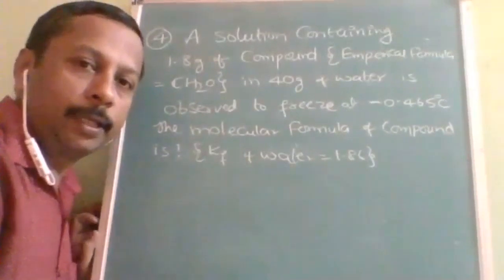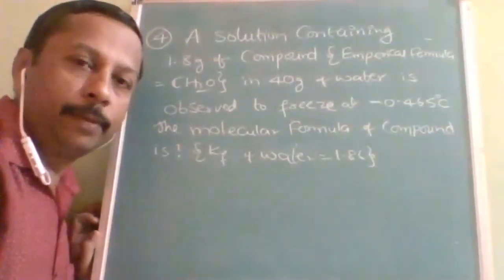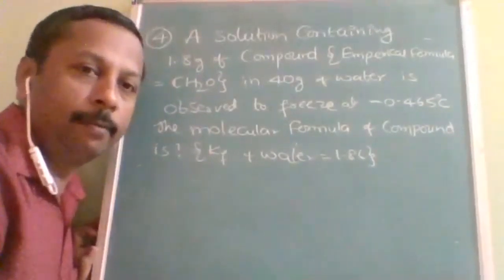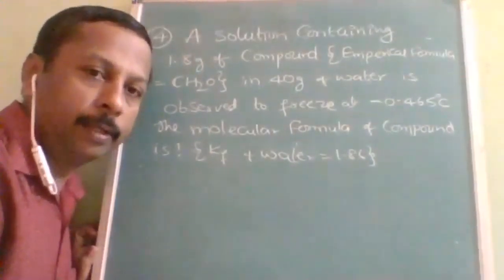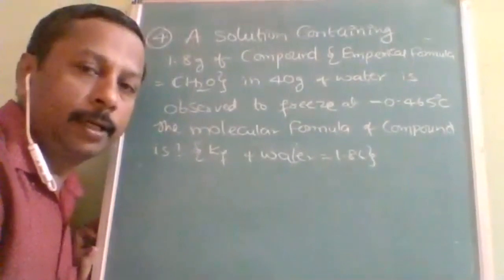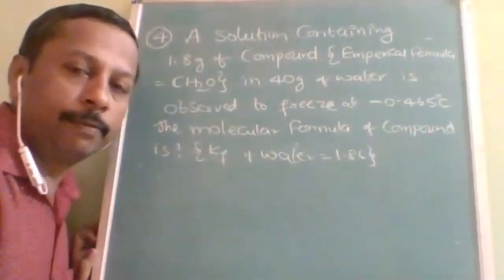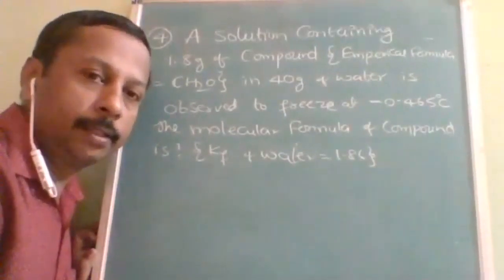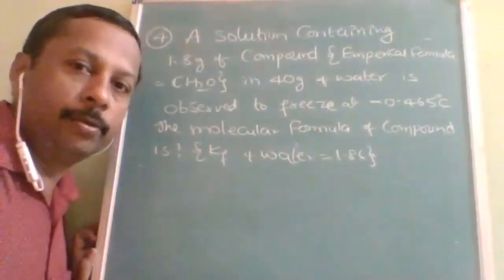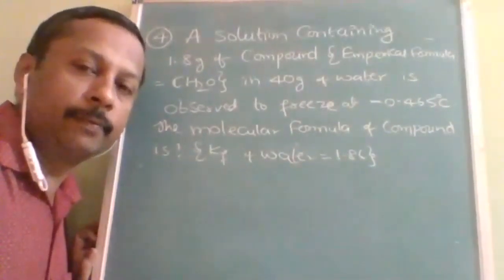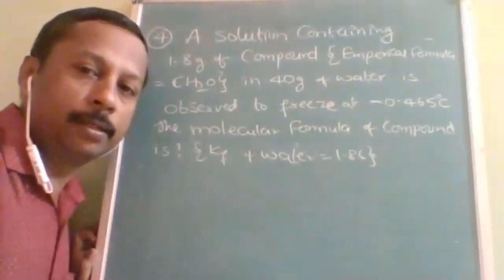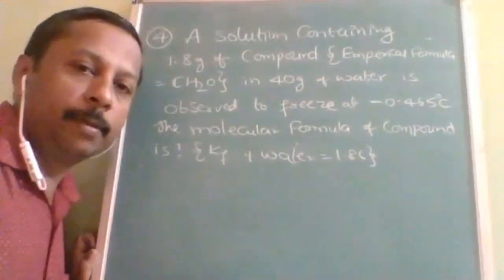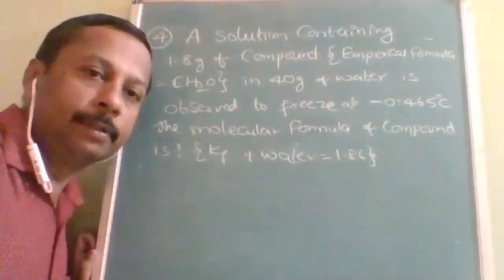The question says a solution containing 1.8 gram of a compound, and the compound's empirical formula is given. See, one more new model. In 40 grams of water it is observed to freeze. That means this freezing point is not of the solvent, it is of the solution. After mixing, the freezing point is minus 0.465 degrees Celsius. Then what is the molecular formula of the compound? And Kf is given here.